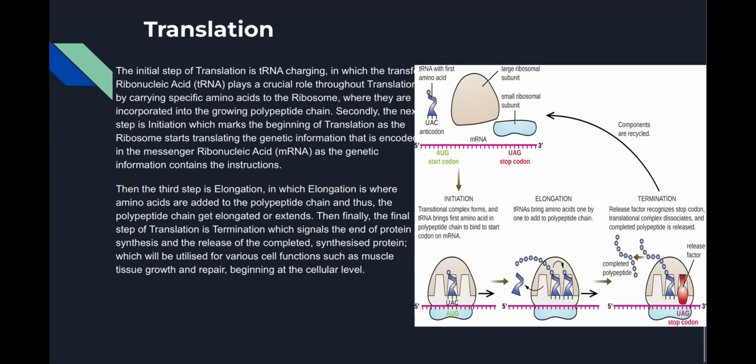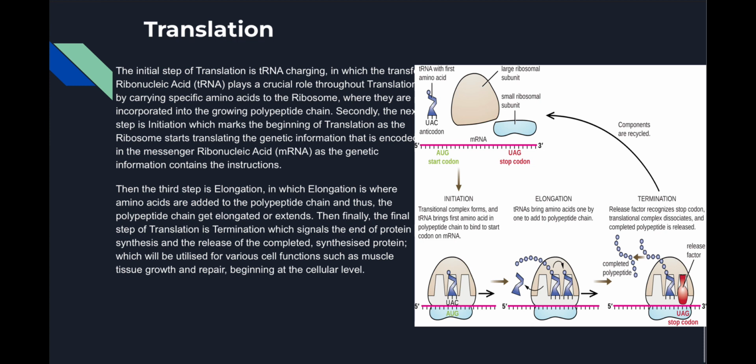The initial step of translation is tRNA charging, in which the transfer ribonucleic acid, also known as the tRNA, plays a crucial role throughout translation by carrying specific amino acids to the ribosome, where these specific amino acids are incorporated into the growing polypeptide chain. Secondly, the next step is initiation, which marks the beginning of translation as the ribosome begins to translate the genetic information that is carried and encoded in the messenger ribonucleic acid, as the genetic information contains the instructions.